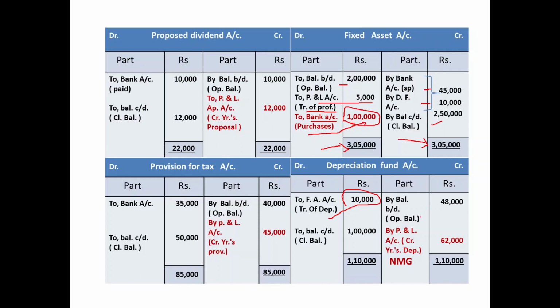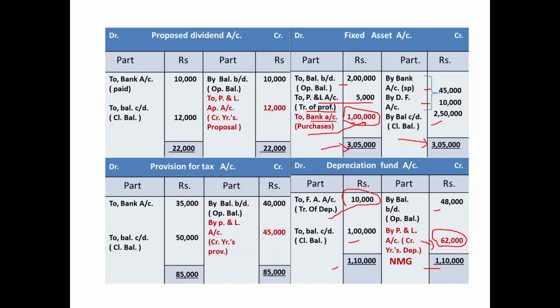Close the depreciation fund account. Opening balance 48,000, closing balance 1 lakh as given in the balance sheet. Debit side looks bigger, 1 lakh 10,000. Put it on the credit side, 1 lakh 10,000, and we are getting a balancing figure of rupees 62,000 on the credit side. This must be the current year's depreciation.